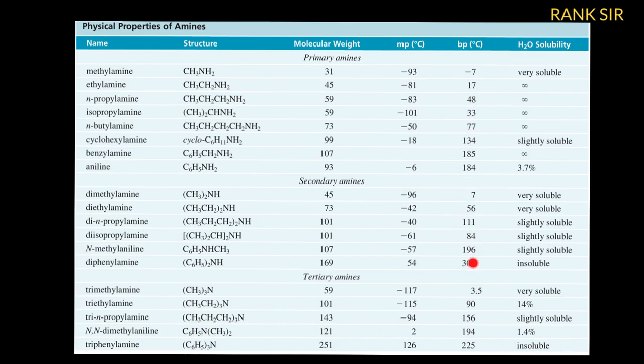And the boiling point order you can also observe. Primary amines generally have the higher values, secondary amines somewhat lower values, and tertiary amines very low values, based on their hydrogen bonding and polar nature. Together we have to observe the tables and then answer. These are very useful for competitive exams, but keep in mind up to 4 carbon amines are completely soluble. After 4 carbons solubility decreases, but 5 and 6 carbon amines are also somewhat soluble, and their boiling point orders depend upon primary, secondary, tertiary amine because they form hydrogen bonds. Tertiary amine does not form the hydrogen bond.